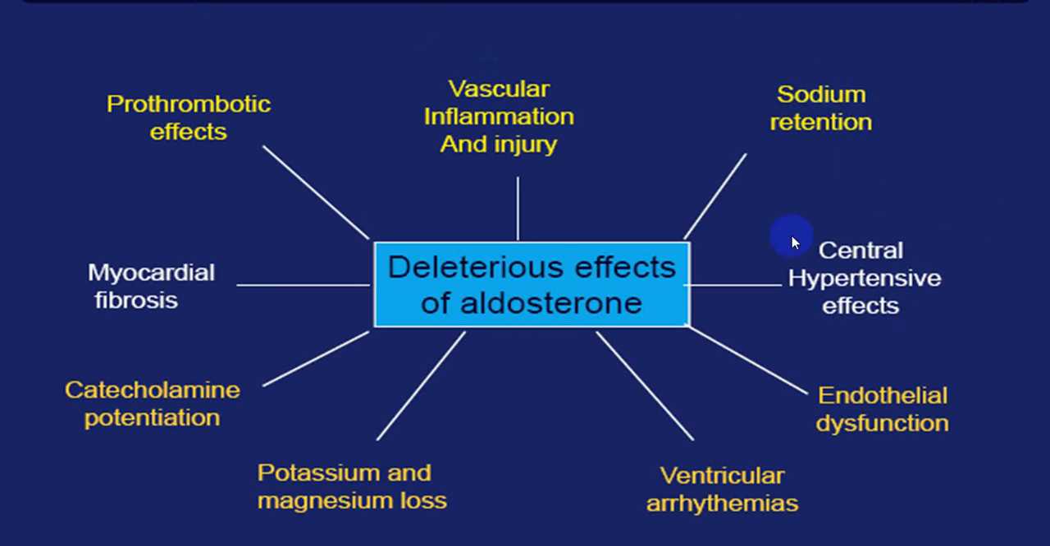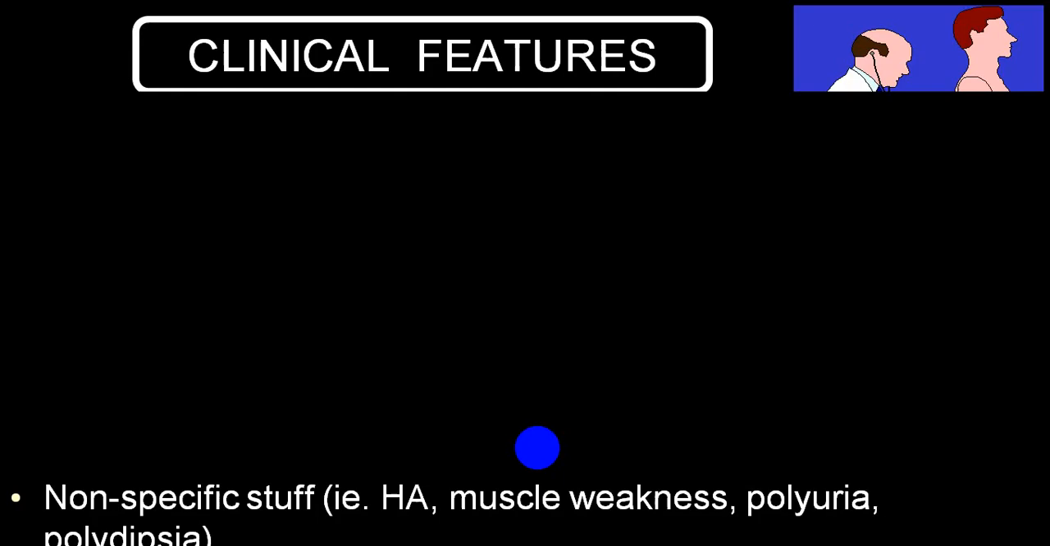Sodium retention, hypertension, endothelial dysfunction, ventricular arrhythmia, as well as atrial arrhythmia like atrial fibrillation, potassium and magnesium loss, catecholamine potentiation, myocardial fibrosis, prothrombotic effects, inflammatory effects, and injury to the myocardium resulting in cardiomyopathy, acceleration of congestive heart failure, acceleration of atherosclerosis, etc.